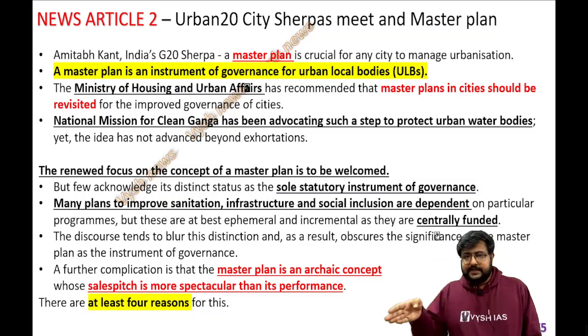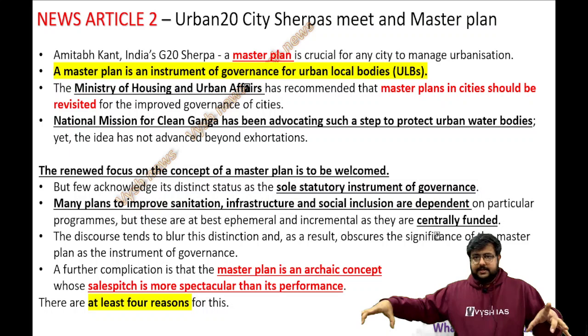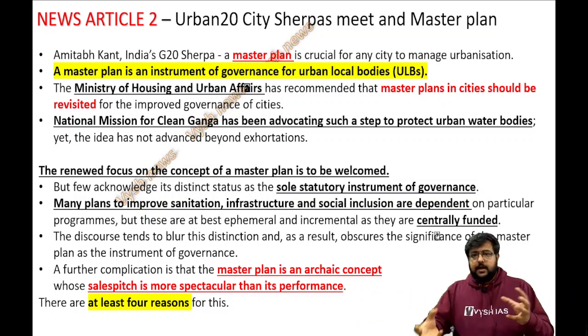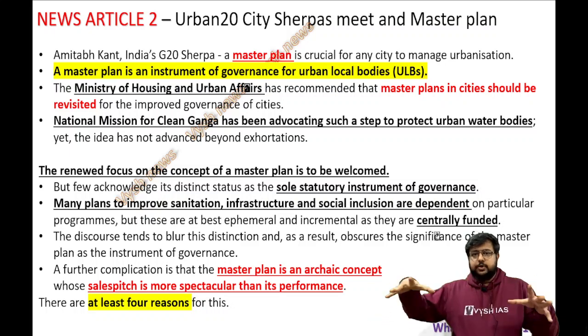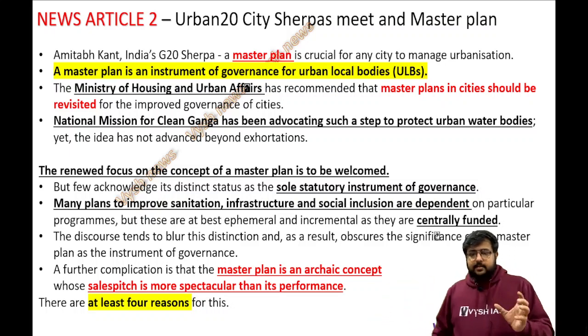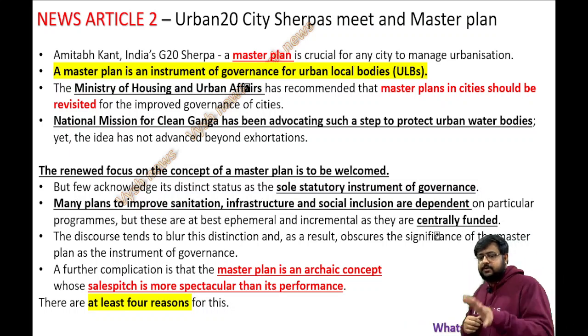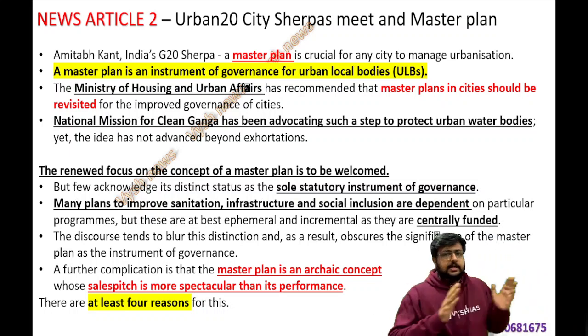Like you have the grid layout, every house is looking the same, like a villa construction, everything is the same. It's a proper planned one. It's not like some person randomly comes and builds houses wherever he likes. The complete city is planned in such a way that everything looks uniform. So master plan means planning that city. But there are a lot of problems for that, and that is what this article is about. I'll give you the pointers alone, because if you start reading, it will become very lengthy.